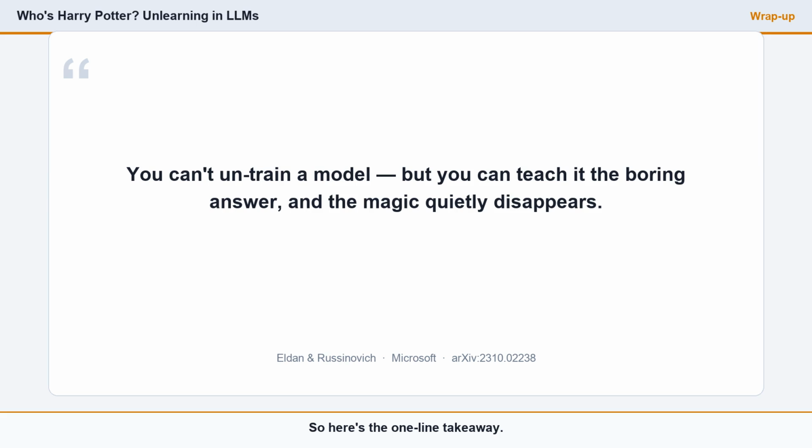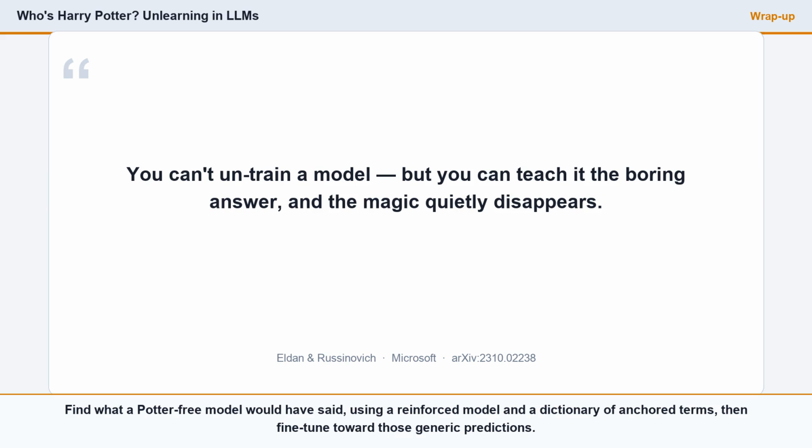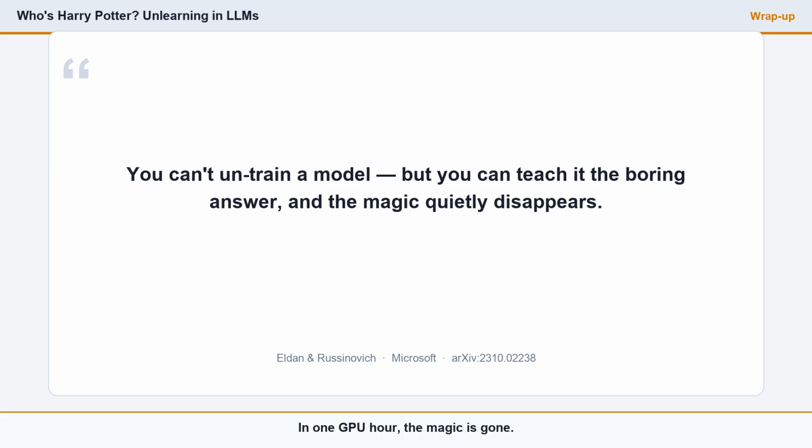So here's the one-line takeaway. You can't easily untrain a model, but you can teach it the boring answer. Find what a Potter-free model would have said, using a reinforced model and a dictionary of anchored terms, then fine-tune toward those generic predictions. In one GPU hour, the magic is gone.